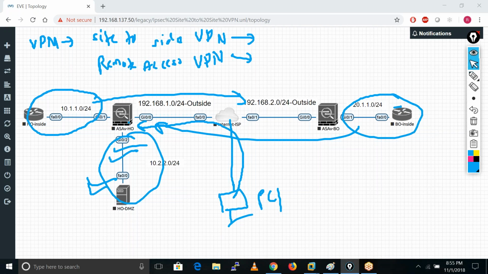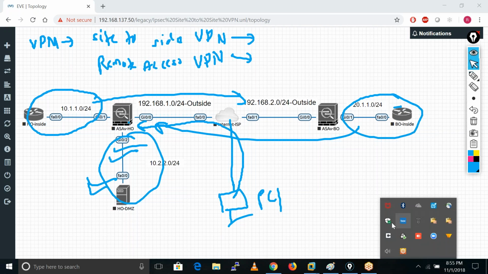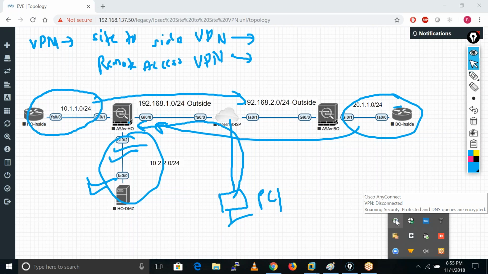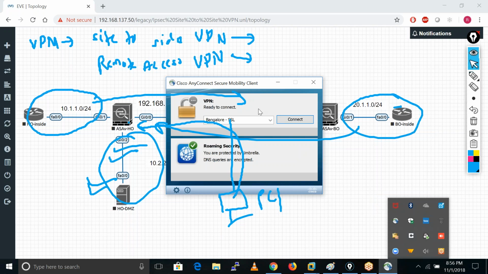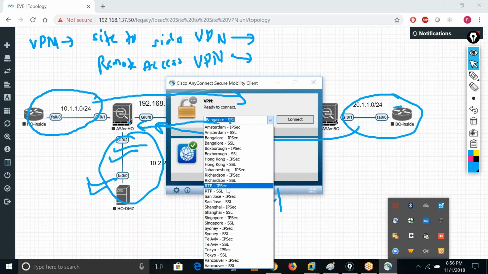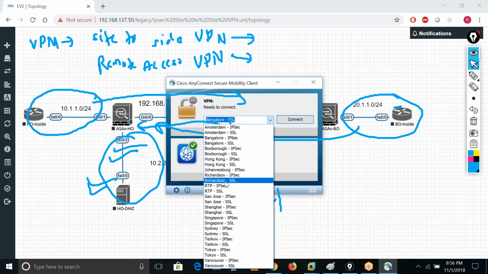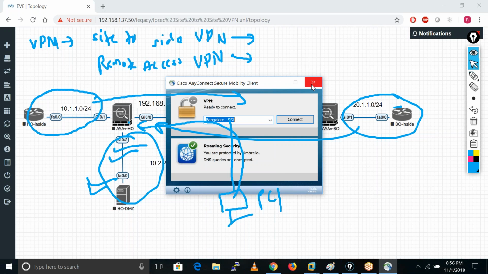If I want to work from home, I'll use this client, AnyConnect, to connect with my office resources. If I want to connect with any location, I can connect to Singapore, St. Joe's, America, Bangalore, any location.